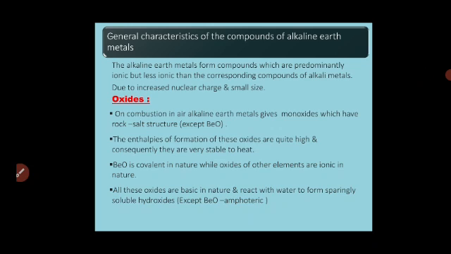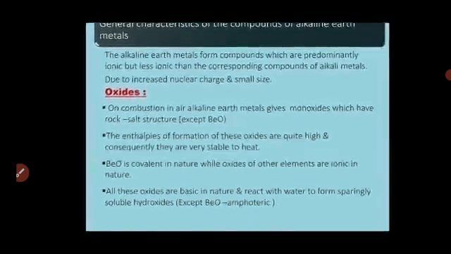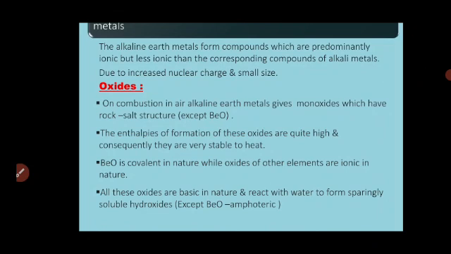How are the oxides of alkaline earth metals? Alkaline earth metals mainly give monoxides, which we have already seen in the reaction with air. They have a rock salt structure except beryllium oxide. Here you will come to know some anomalous properties of beryllium, which you will analyze in various reactions.